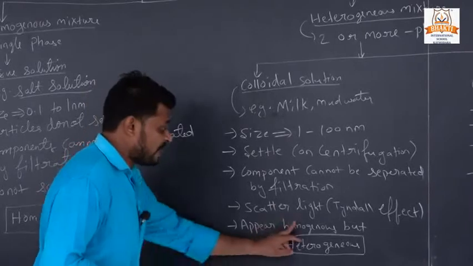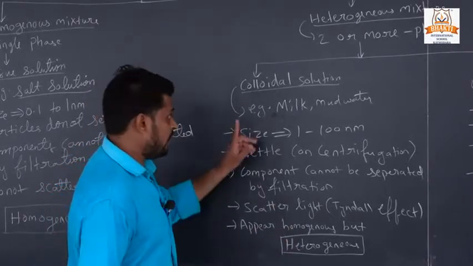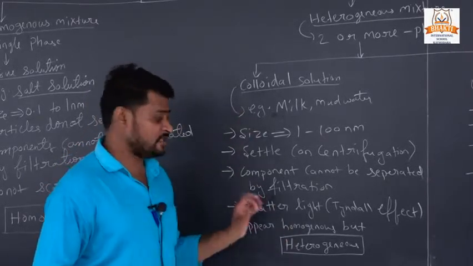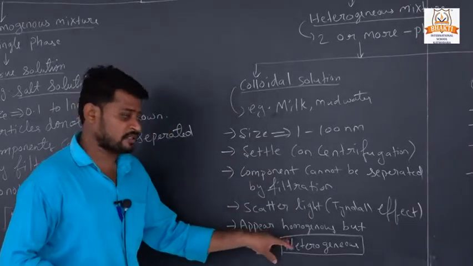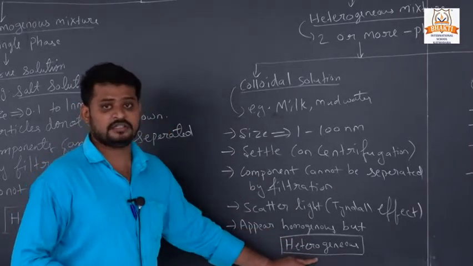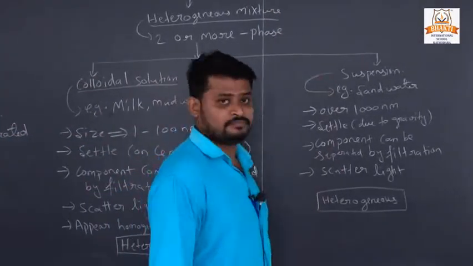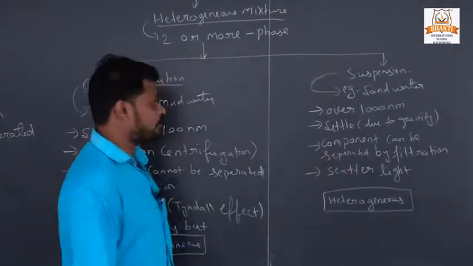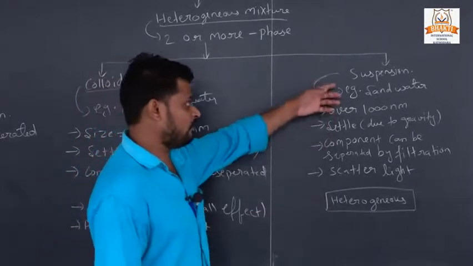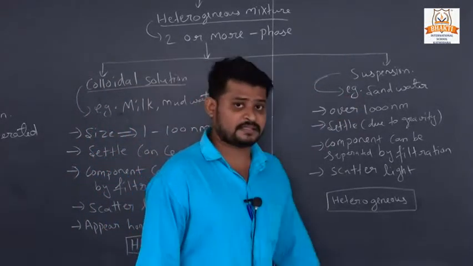It looks like homogeneous, but a colloidal solution is not homogeneous; it only appears so, and it is a heterogeneous mixture.